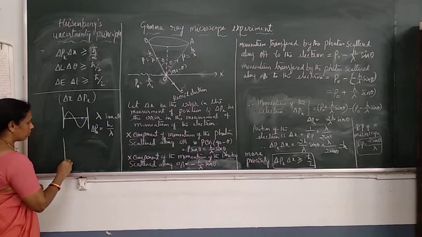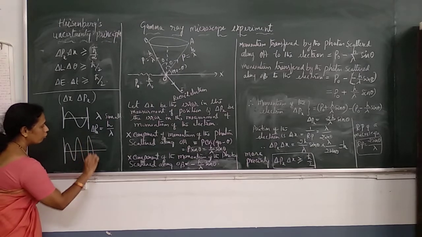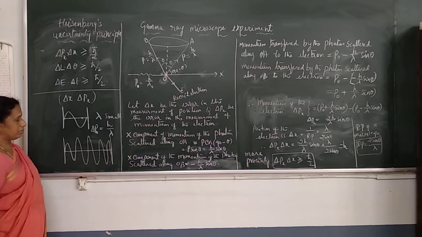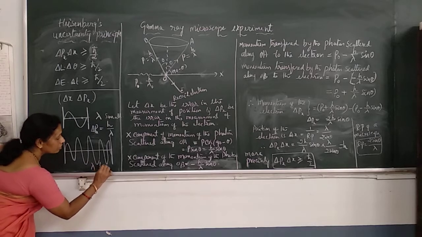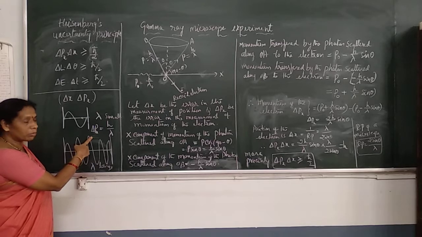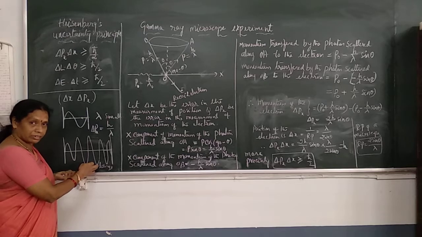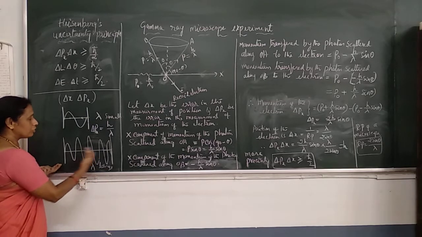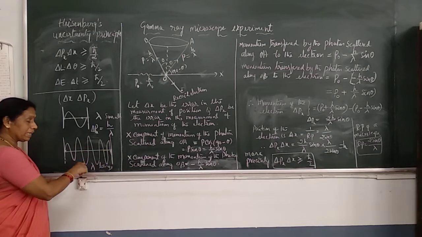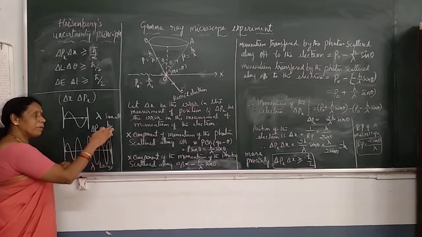Suppose the wave packet is a big wave packet containing more waves, a wide wave packet. In this case, lambda is large. Lambda large means momentum will be less, so the error in the measurement of momentum is less. But what about position? You can find the particle anywhere in this region, between these two points, so locating the particle is not that easy. We cannot measure the position accurately in this case, but momentum can be measured.